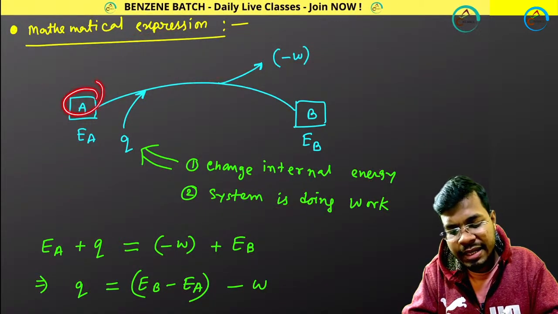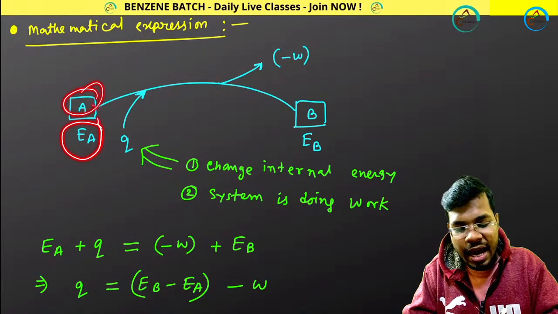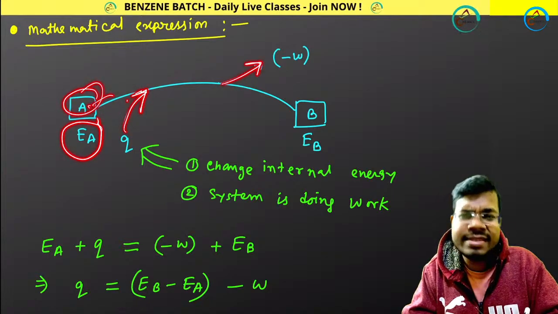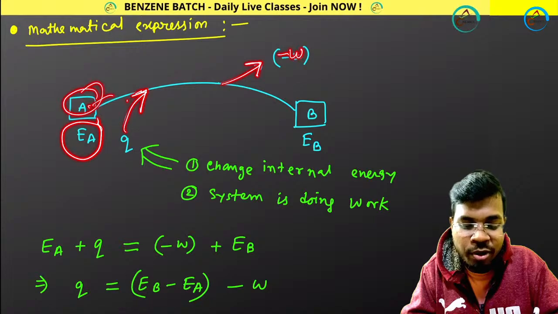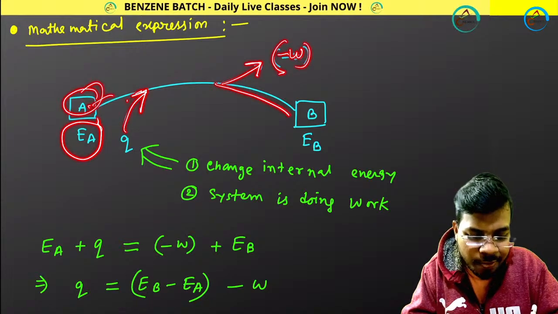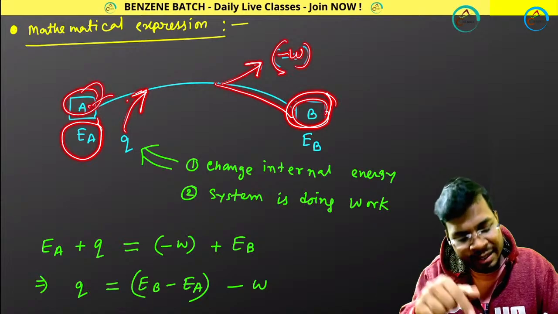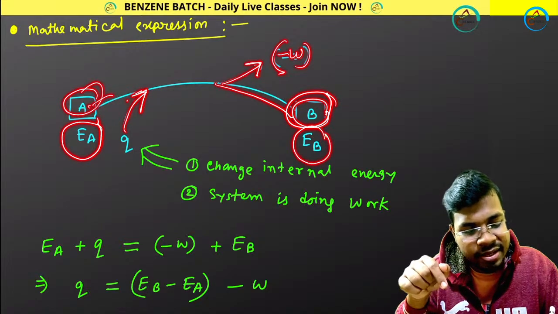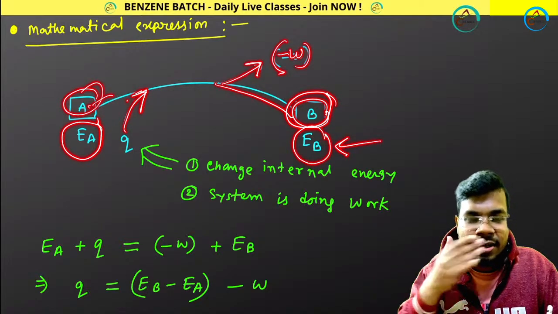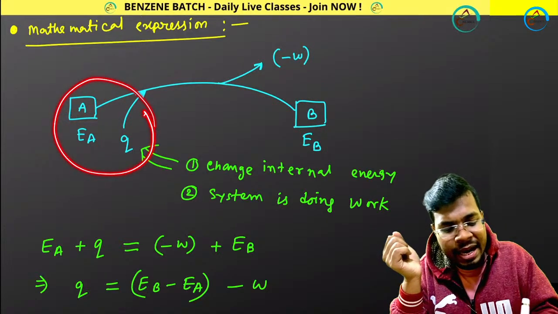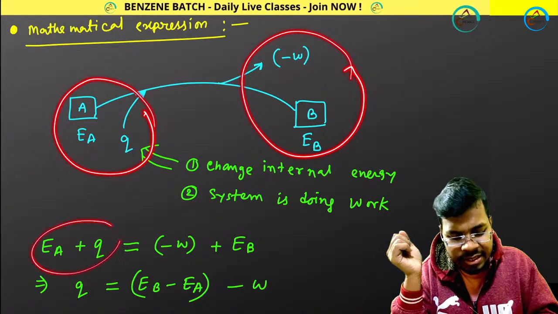Suppose you have system A, it has internal energy EA, and you are adding Q amount of heat, and because of that the system is doing work. As the system is doing work, that means minus W. And finally the system is going to make another state, and that state has EB internal energy. So in the left hand side I am having this, and in the right hand side I am having this, equals to this.